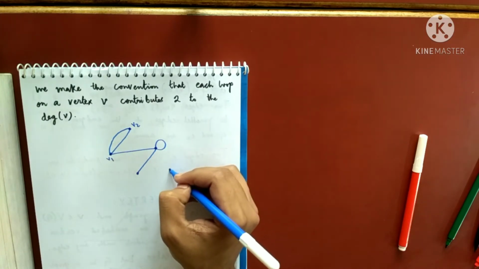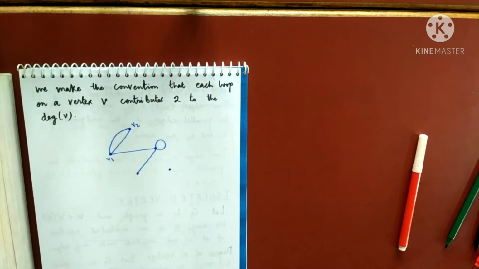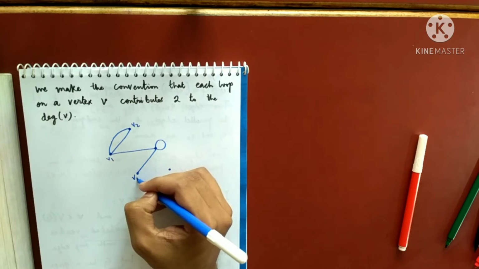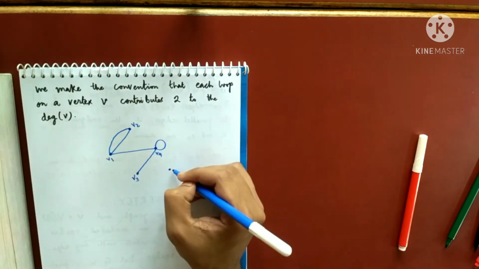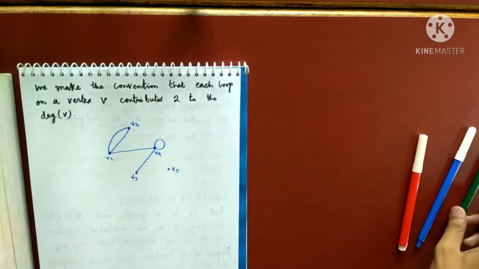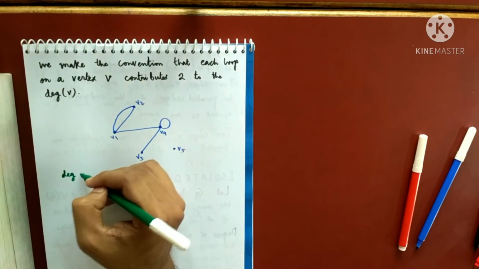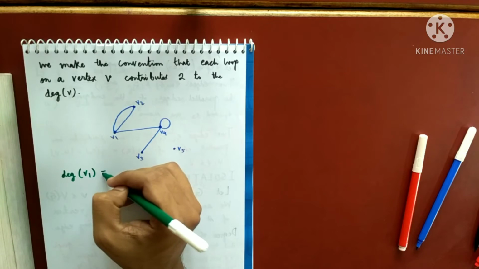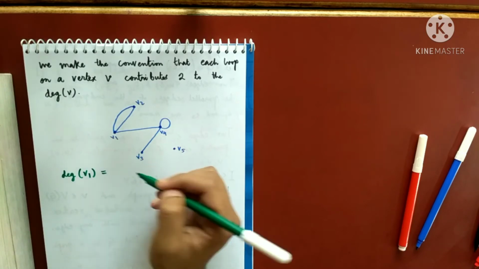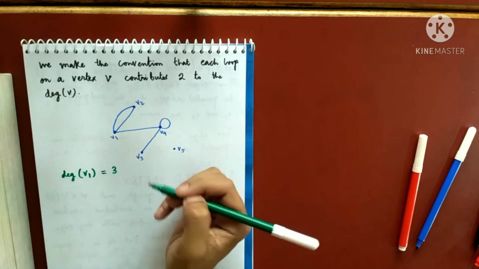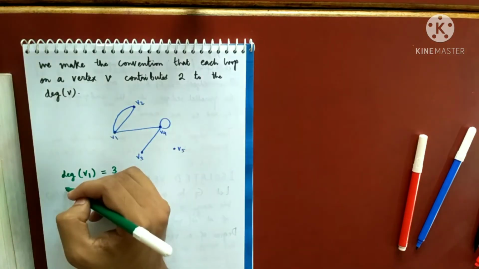And there is one more vertex. So there are vertices V1, V2, V3, V4 and V5. Very quickly you tell me what is the degree of V1? What is the degree of V1? How much? 3, right? There are 3 edges.